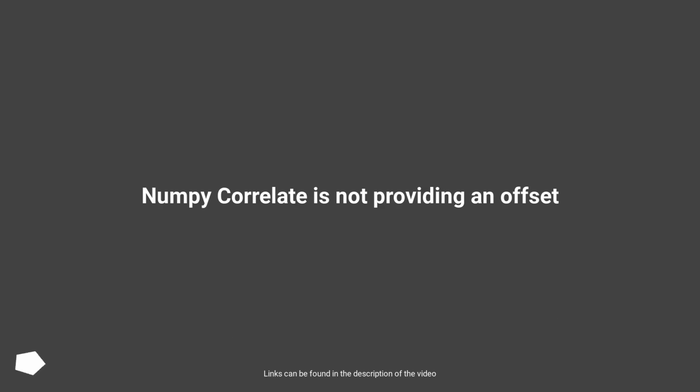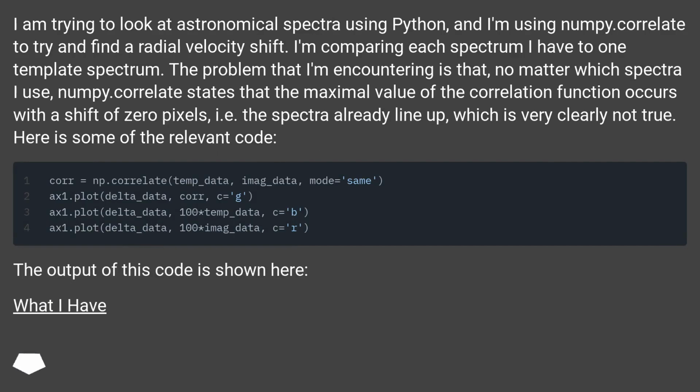Numpy correlate is not providing an offset. I am trying to look at astronomical spectra using Python, and I'm using numpy.correlate to try and find a radial velocity shift. I'm comparing each spectrum I have to one template spectrum. The problem is that, no matter which spectra I use, numpy.correlate states that the maximal value of the correlation function occurs with a shift of 0 pixels, i.e. the spectra already line up, which is very clearly not true.